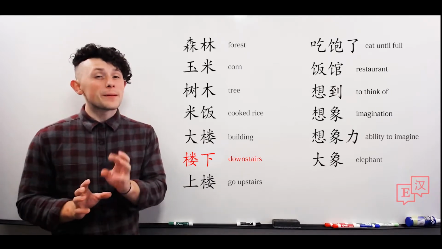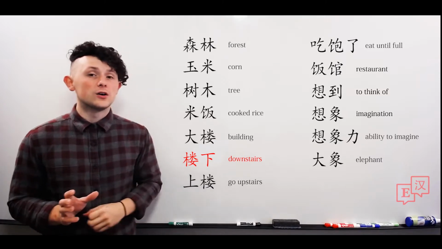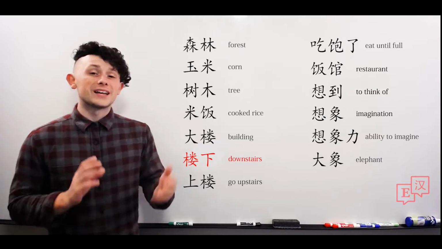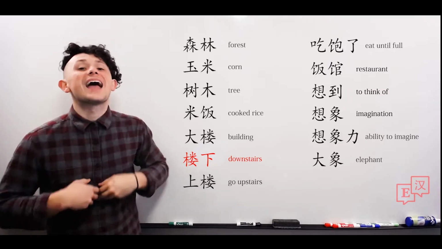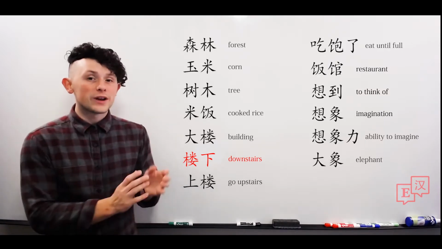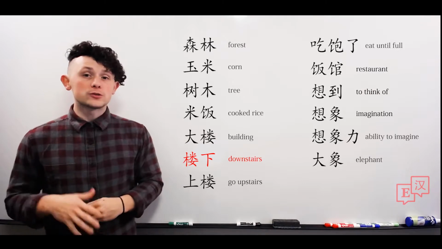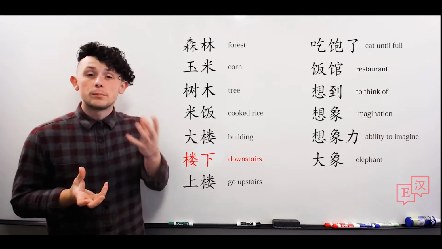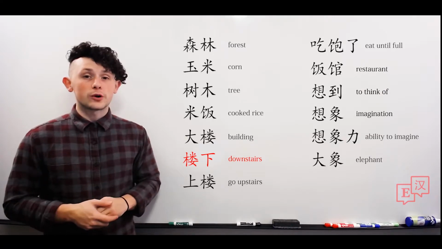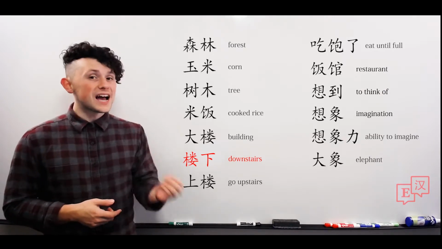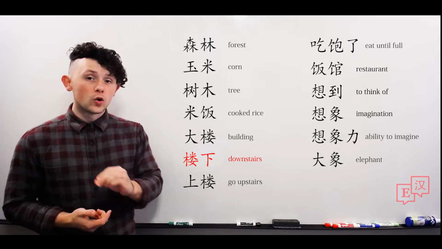Now this means, remember, when we have 下 or 上 or 左右, etc., any kind of directional item next to a noun, we're saying at the bottom, or whatever that direction is, of the noun. So in this case, building below or under, we're saying at the bottom of the building or at the ground floor. 楼下.